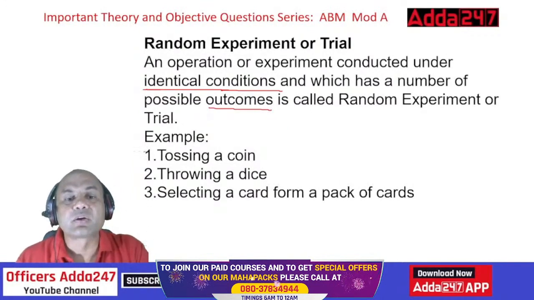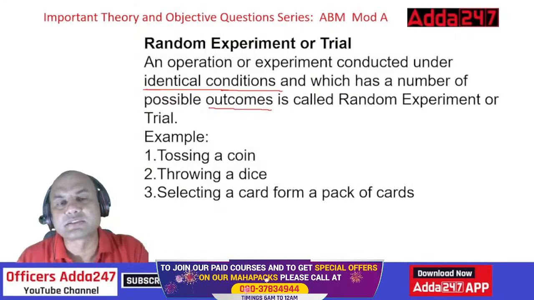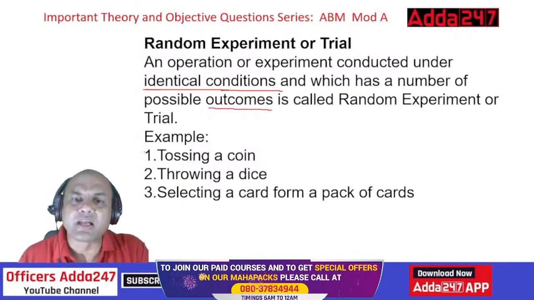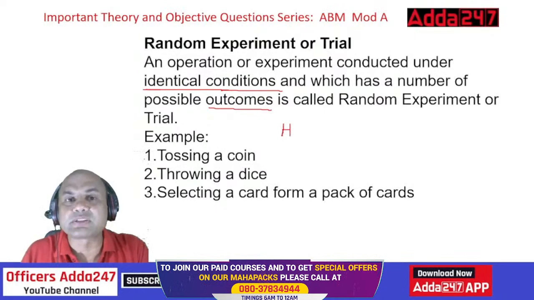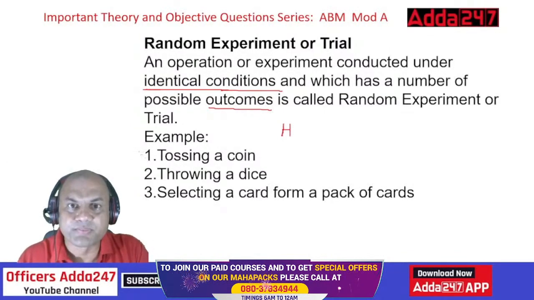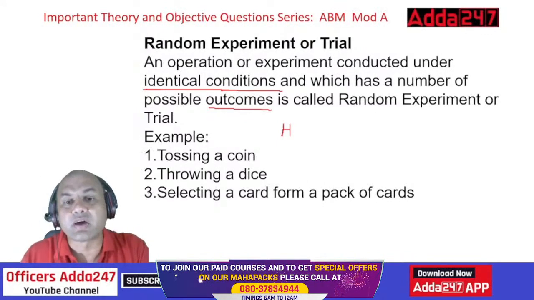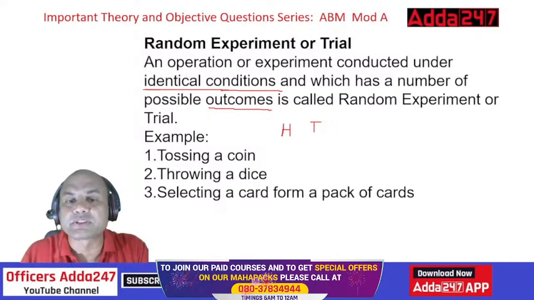So example, tossing a coin. Now you will say, how can this be related to identical conditions? I toss a coin once, so I can get either head or tail. Now the second time when I toss, I am again doing it under identical conditions. Just now I tossed once, again I am tossing that coin. So now again I can have not only head, I can have tail also. So it has a number of possible outcomes.